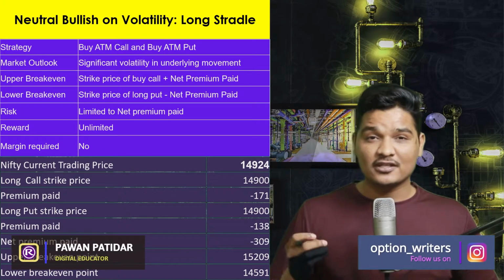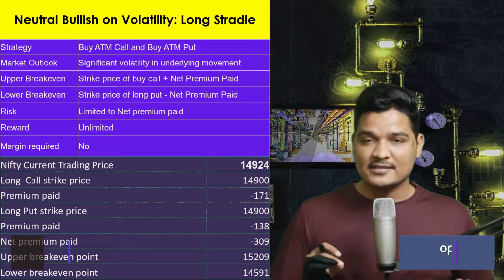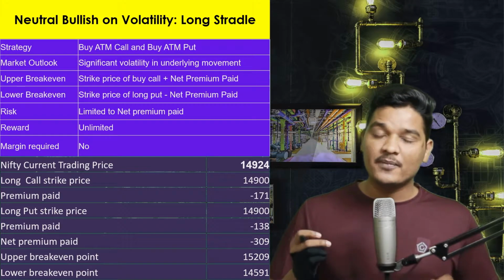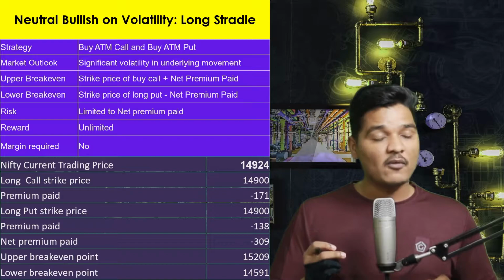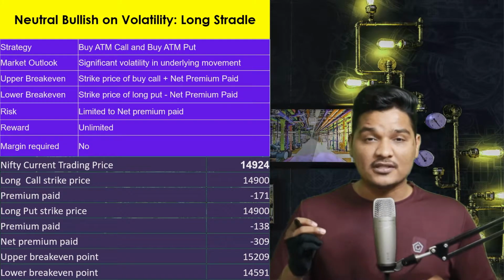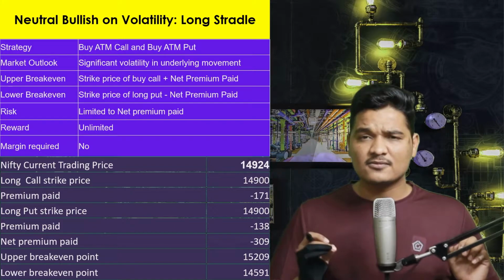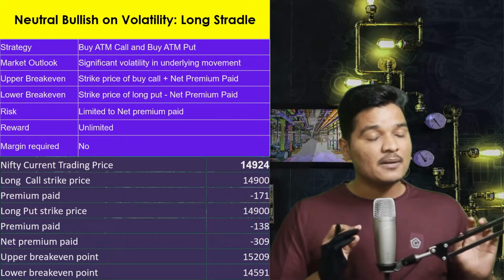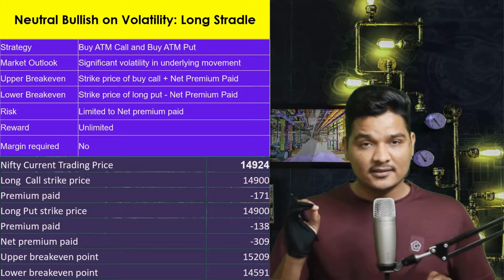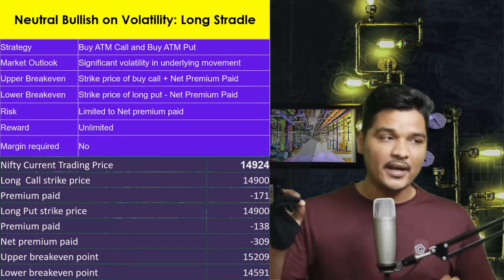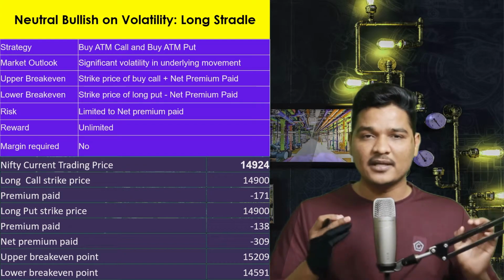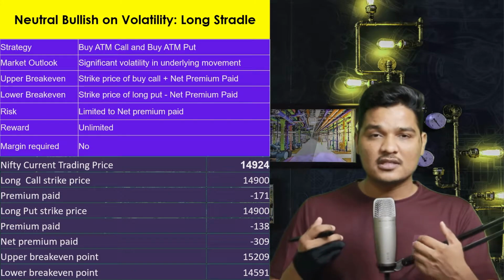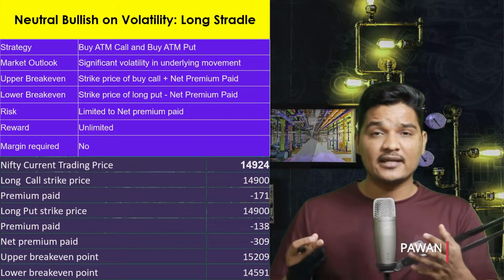Nifty closed at 14,924 and the at the money strike price is 14,900. So what we did? Well, we have made the position and we have bought the premium of 171 at the strike price of 14,900. It is on the call side. Now let's buy the put side as well. Take the 14,900 strike price and buy the premium. The premium is 138. So the net premium we have paid is 309. Here I am taking minus sign because whenever I make a buying position, some amount is going to be deducted from my account. I'll be taking it as a minus sign.